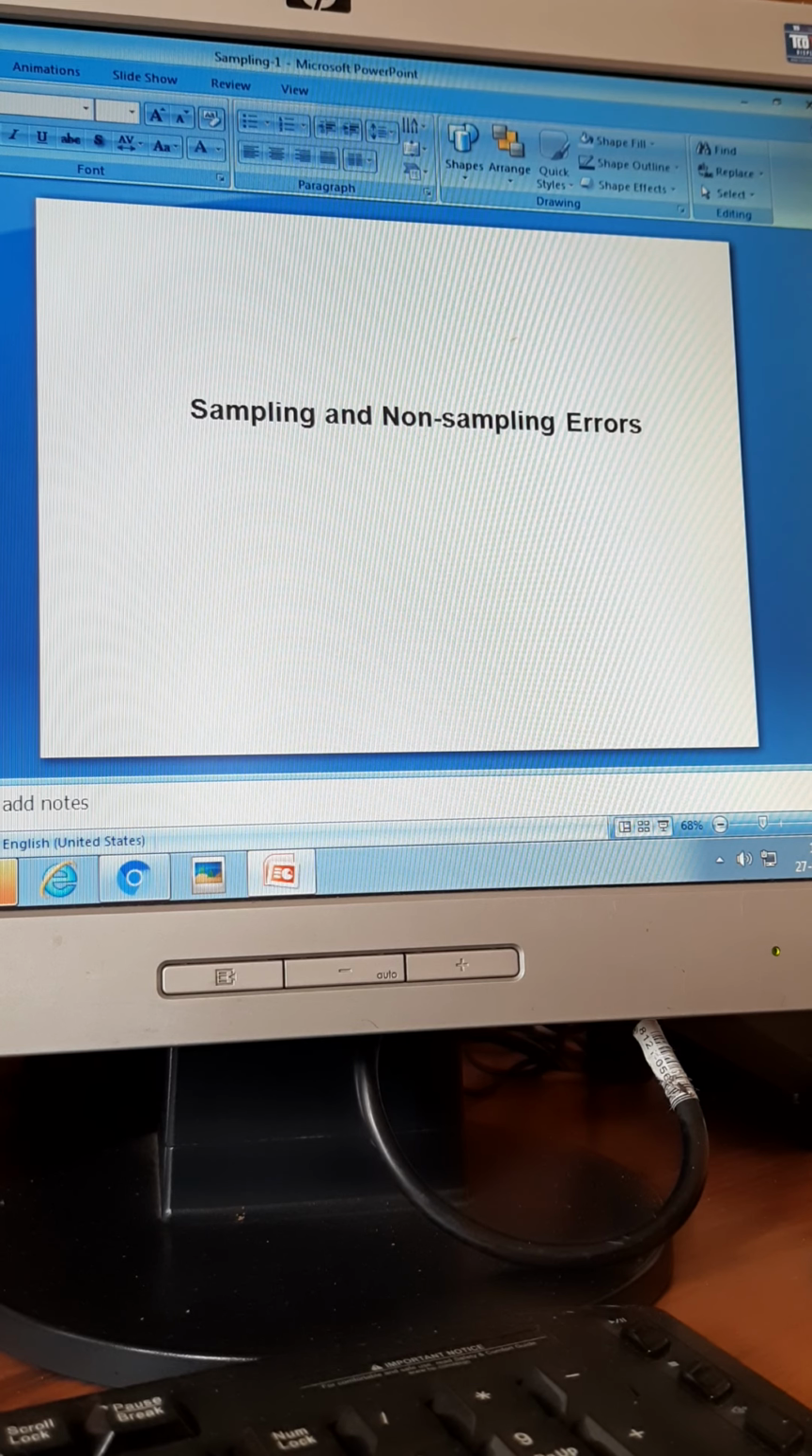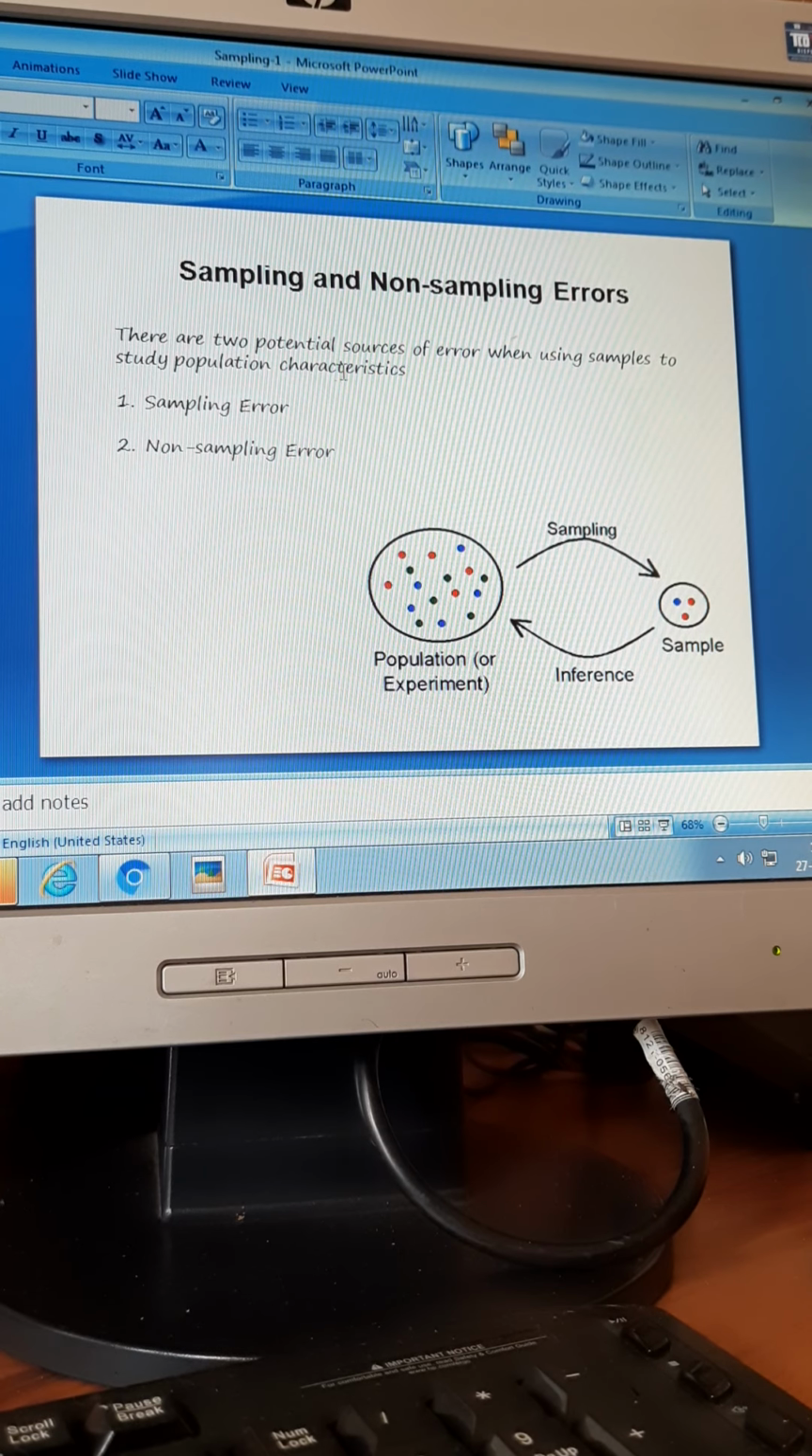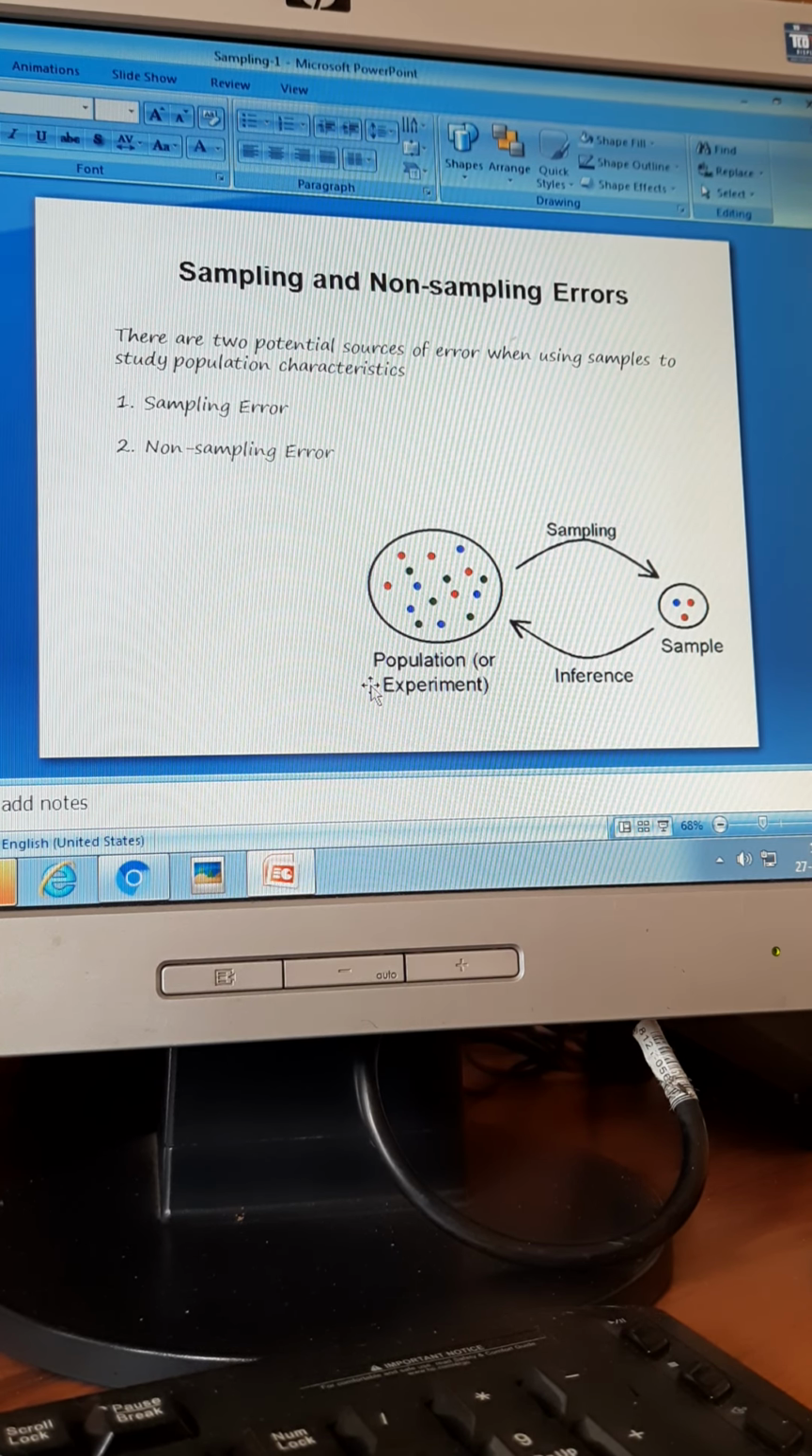Right? Next one is sampling and non-sampling error. So what is this sampling error? Sampling error is, see this picture. Sampling error is, I am not choosing. Over here, red, green, blue is there. Green is not chosen here in the sample. It happens.